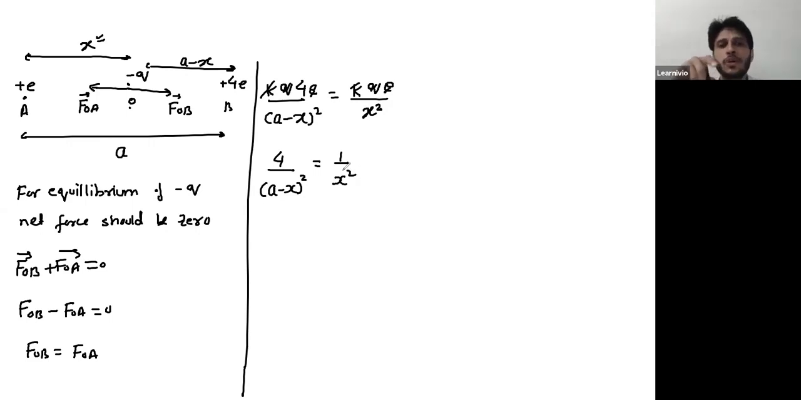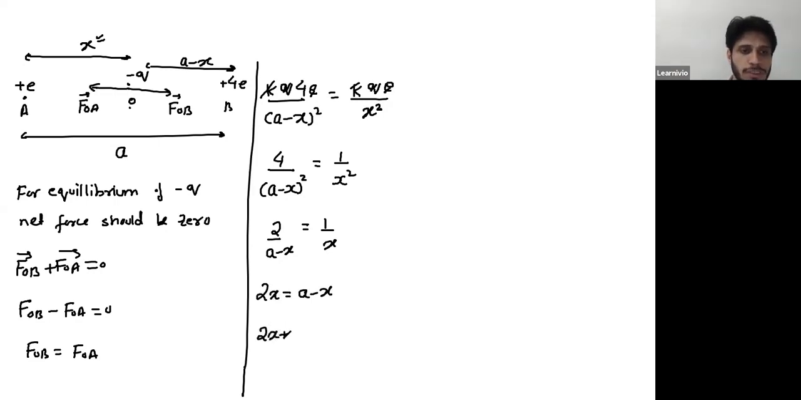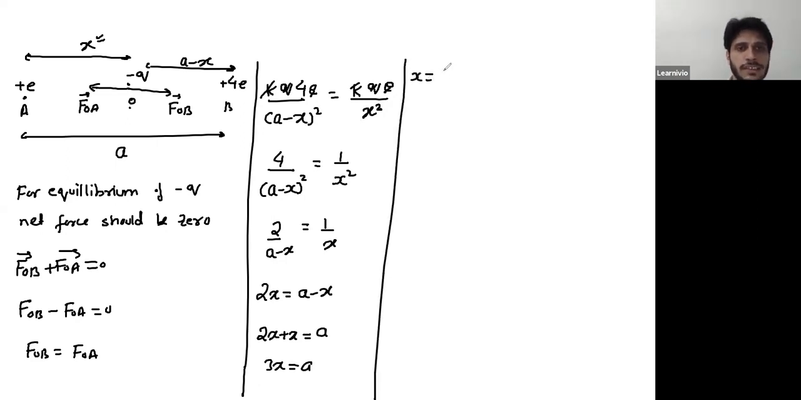In the next step, you can take roots on both the sides. So it would be 2 by A minus X is 1 over X. Just cross multiply them. You will get 2X is A minus X. Or this is 2X plus X would be A. So you can simply write 3X is A and your X would be A by 3. X is A by 3.